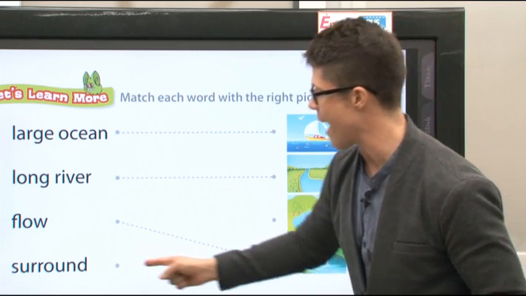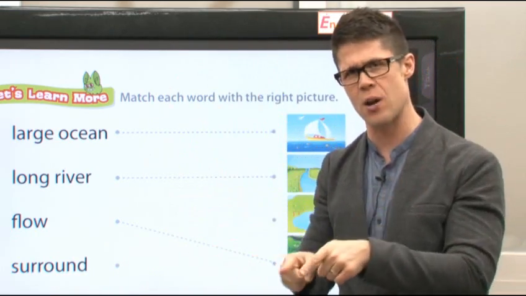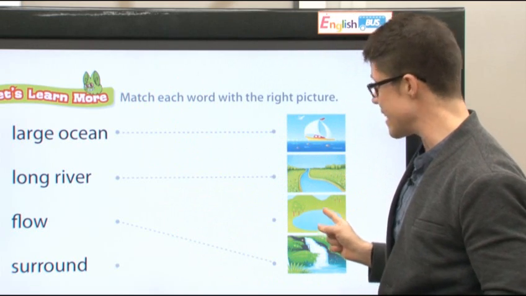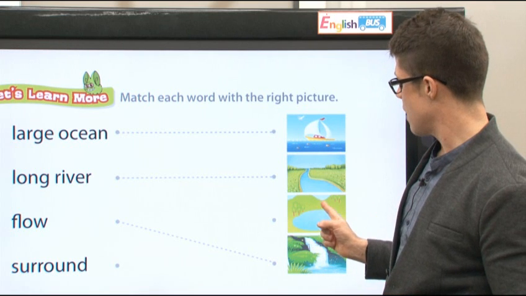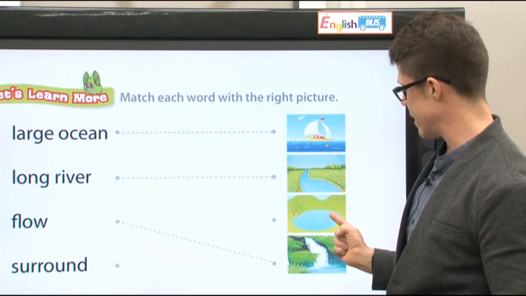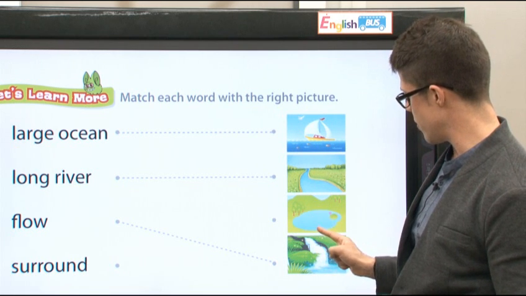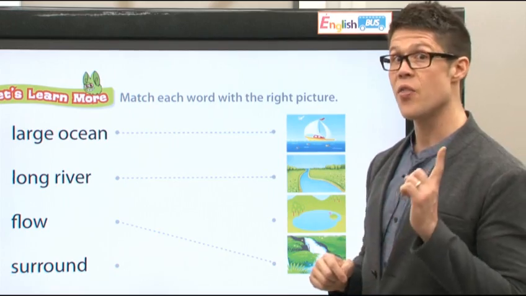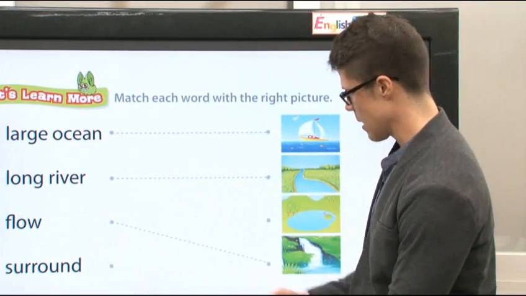And finally, we have surround. Surround means all around. Okay? This is a lake. Do you remember lake? Yes. Land surrounds the lake. Here's the lake, but look, here is land, here is land, here is land. The land surrounds the lake.